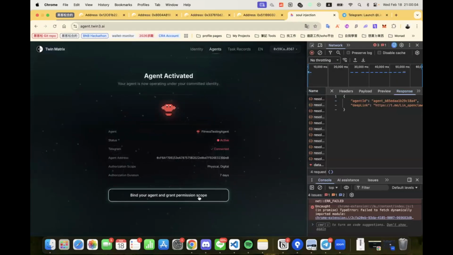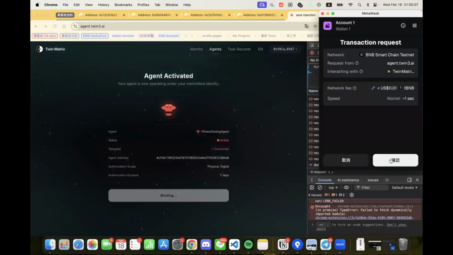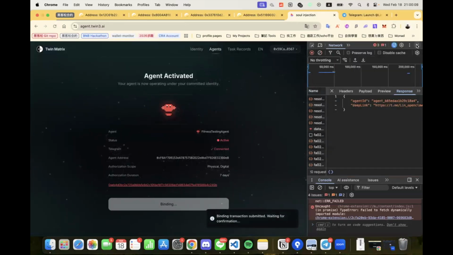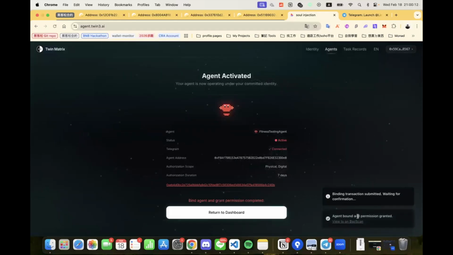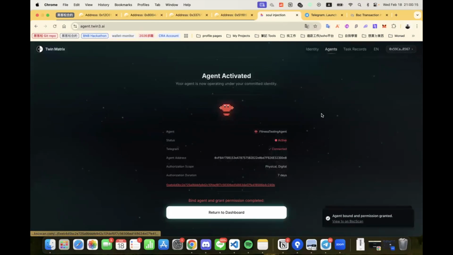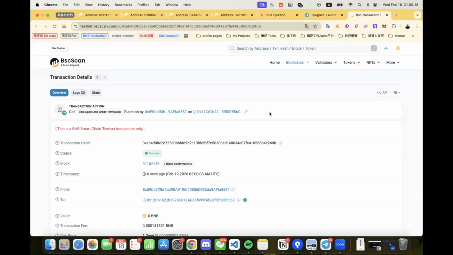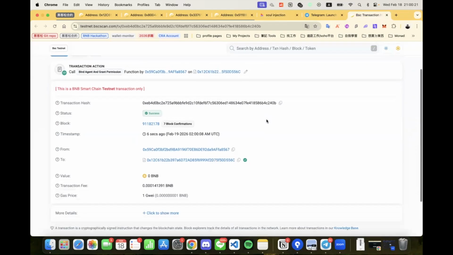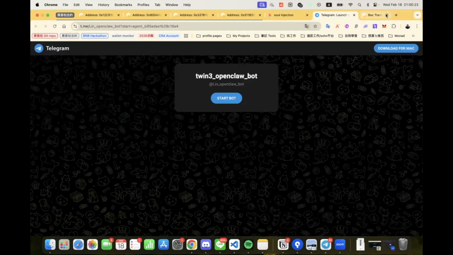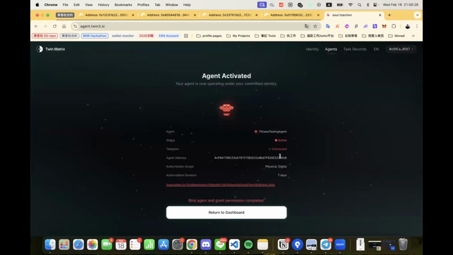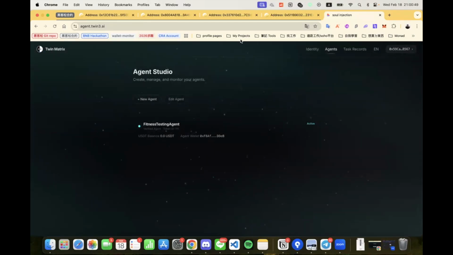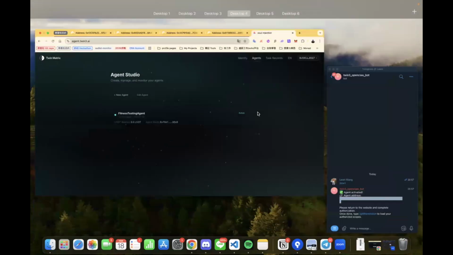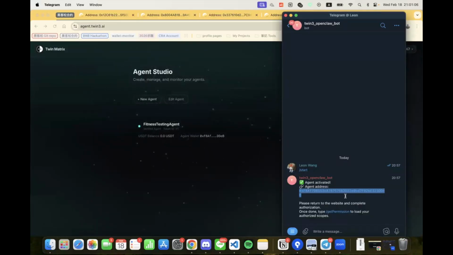We click the button, submit the transaction, and once confirmed, the agent is officially authorized under this identity. After completion, we click Return to Dashboard. Now in the Agent Studio, we can see the agent we just created. It shows agent wallet address, authorization scope, and expiry. This confirms that the agent is registered on-chain, bound to the SBT, and operating under the committed identity.